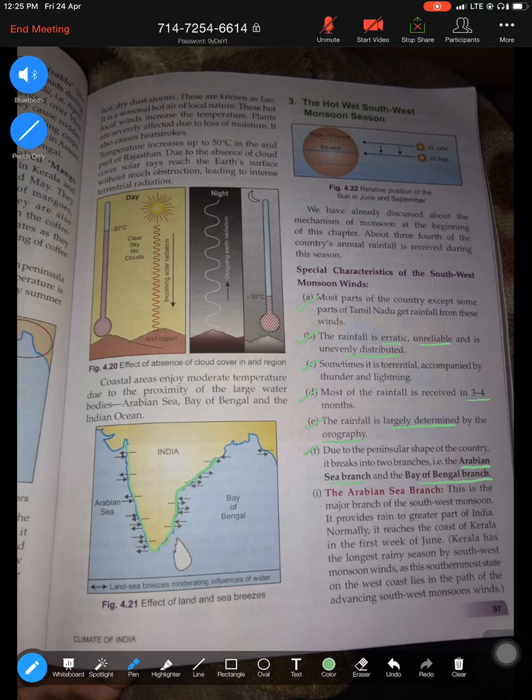Please try to at least learn 2-3 features, so that if you get a question, you should be able to write. I would recommend you learn point 2. This is very important. The rest you can choose on your own. Point E is also very important. So two are very important features of this monsoon.